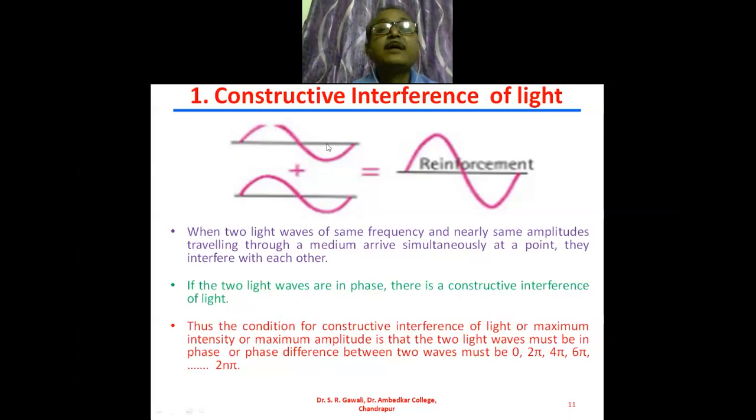Here the phase angle is 3 pi by 2. Here also the phase angle is 3 pi by 2. If we take the difference between these two waves, it will be 0. Phase difference will be 0. So the condition for the constructive interference of light is that the phase difference between the two waves must be